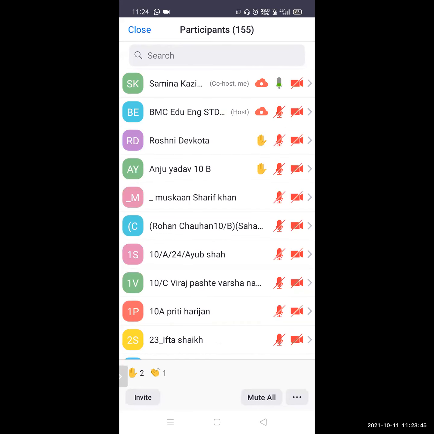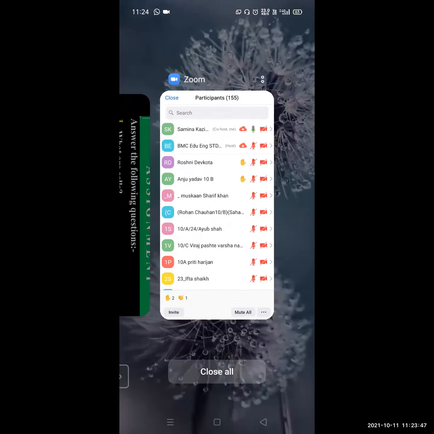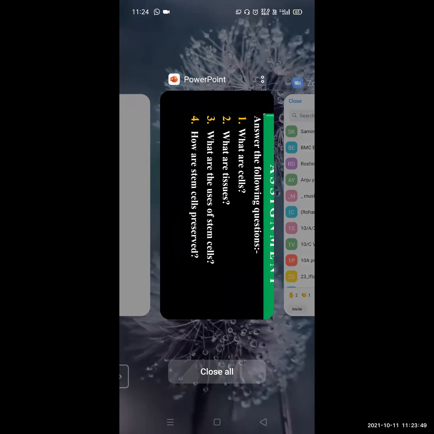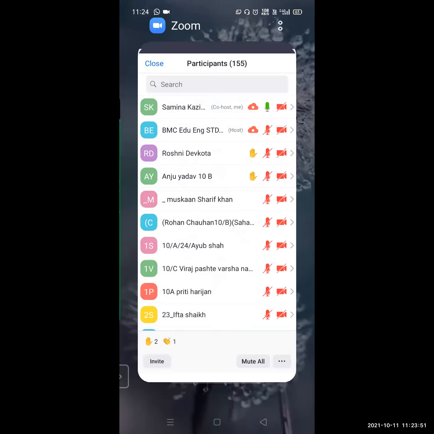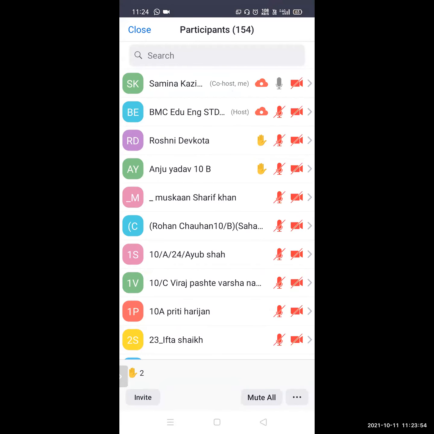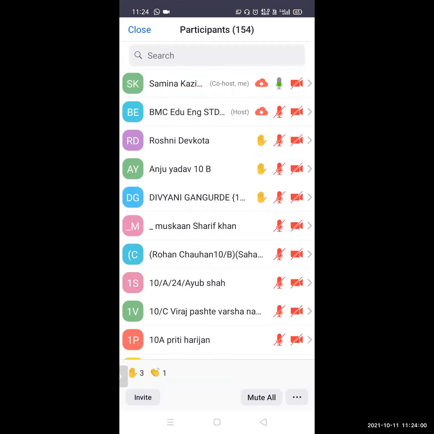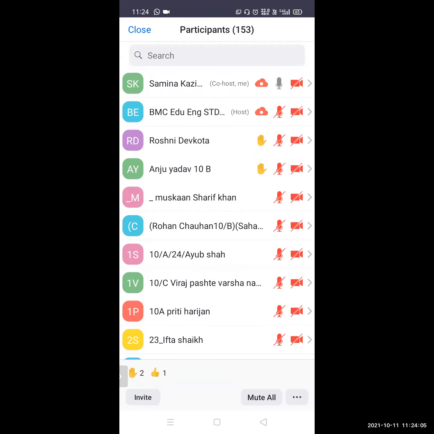So the next question is, how are stem cells preserved? How can the stem cells be preserved? What is the condition? Yes, Roshni. Those who know the answer, just unmute yourself and give it. Anju Yadav.